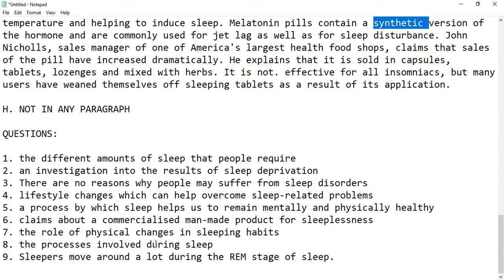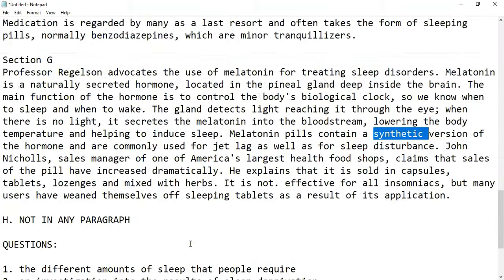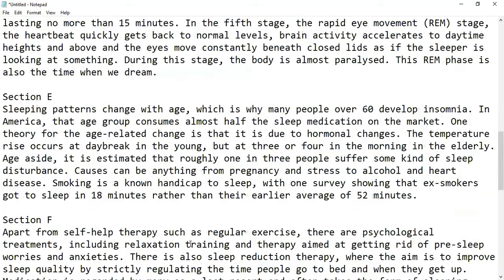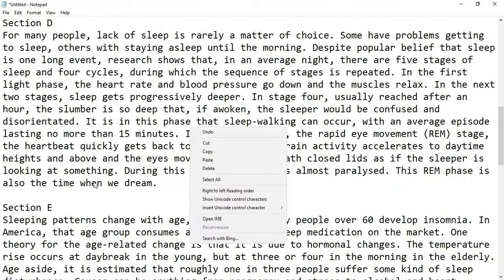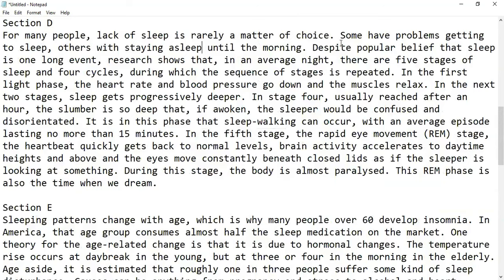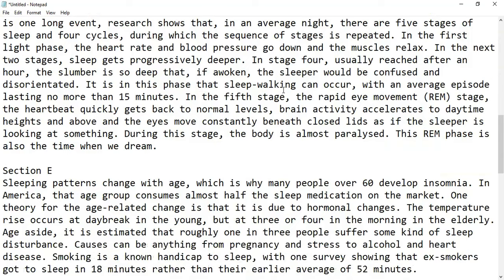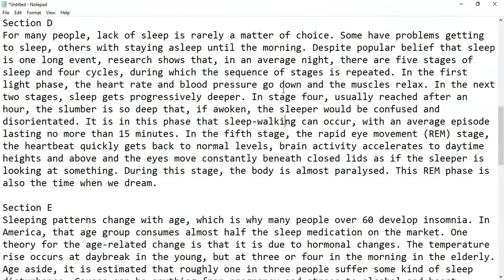The process involved during sleep. What are the processes involved? We have to check that. I think I saw some processes in section D. You can see lack of sleep is rarely a matter of choice. Some have problems getting to sleep, others with staying asleep until the morning. Despite popular belief that sleep is a long event, research shows that in an average night... Okay, what are the processes?